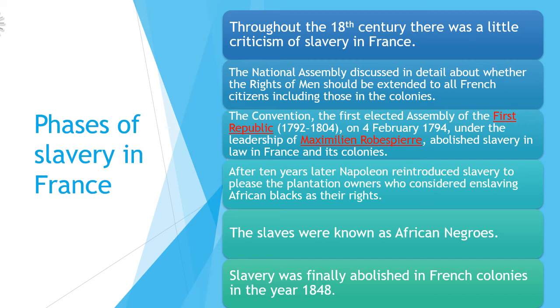After 10 years, in 1804, when the Directory rule was not able to give a stable government in France, Napoleon Bonaparte declared himself emperor of France.